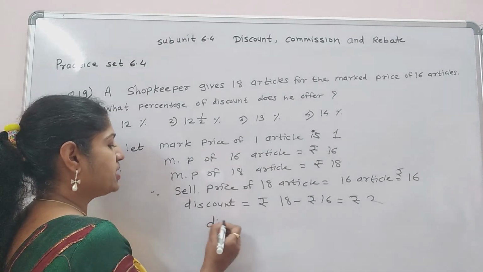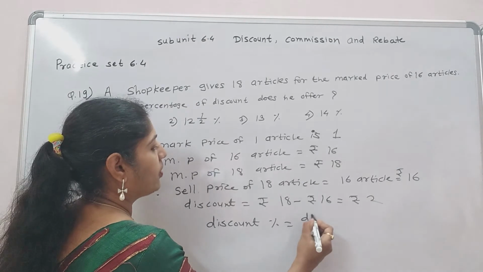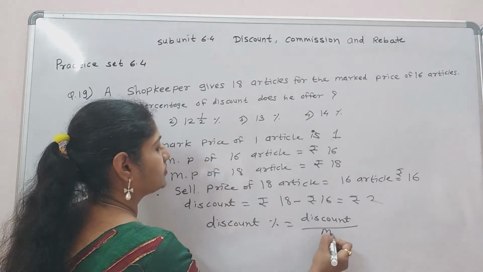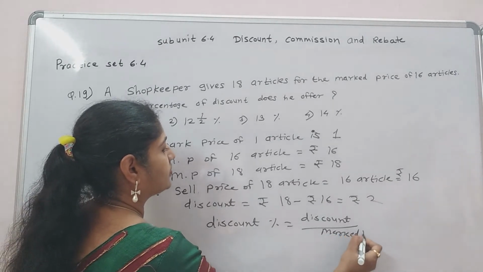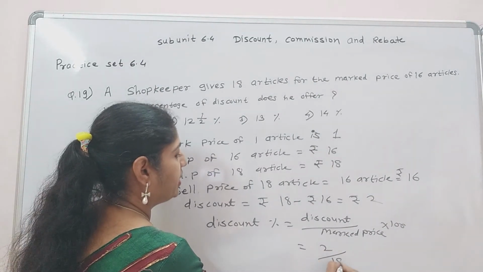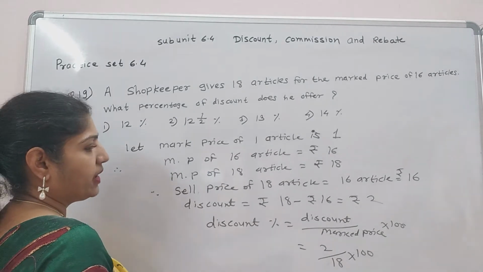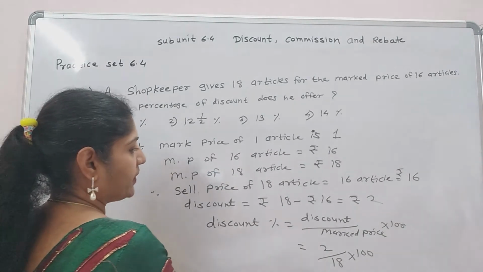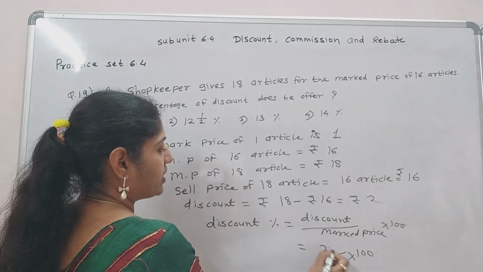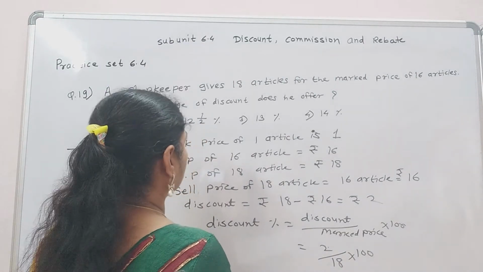So discount percent equal to discount upon mark price into 100. 2 upon 18 into 100. 100 upon 9. 2 ones are 2, 2 2s are 2, 18, 9s are 18. 100 upon 9.